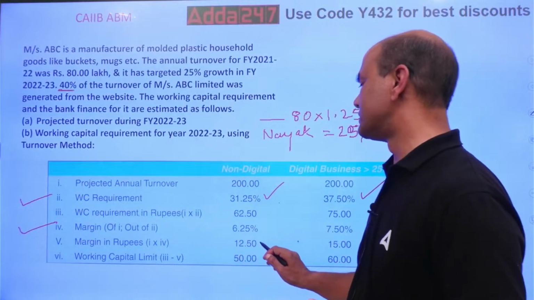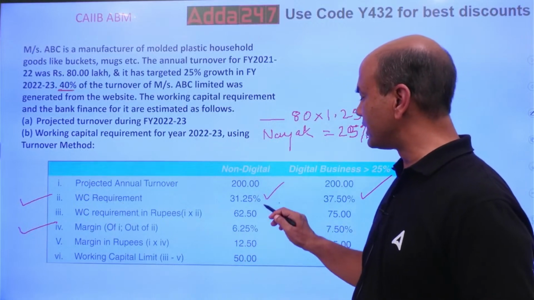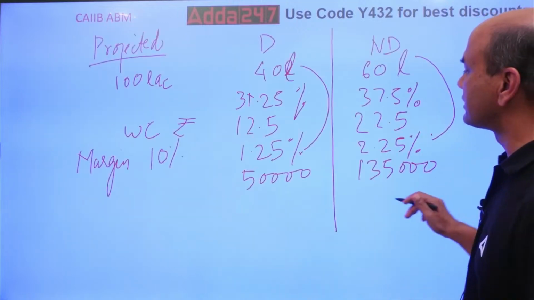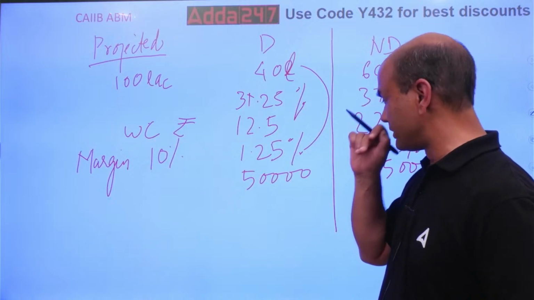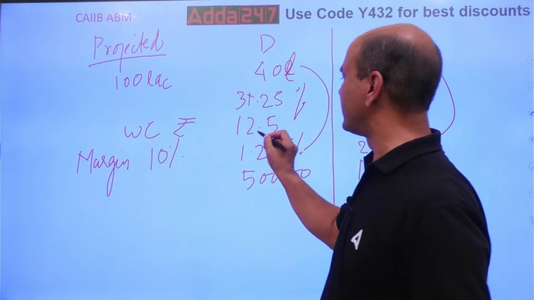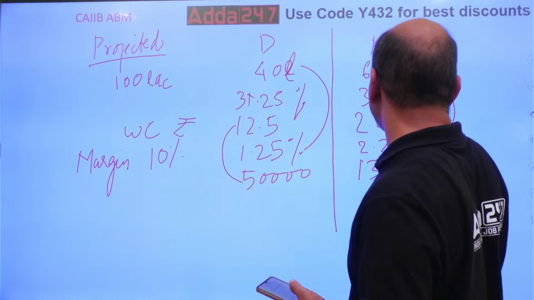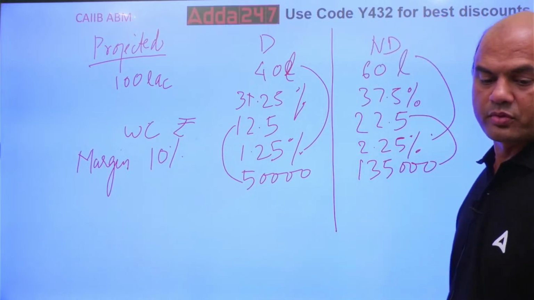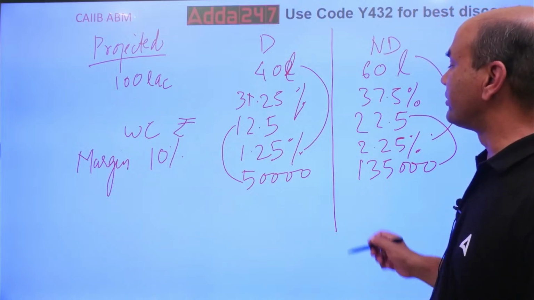Margin in rupees. Now once you get the margin, just subtract it from the WC requirement, because this is the margin which the customer will bring in. So what is my WC requirement? It was 12.5 lakhs. Now subtract it. 12.5 minus 50,000.